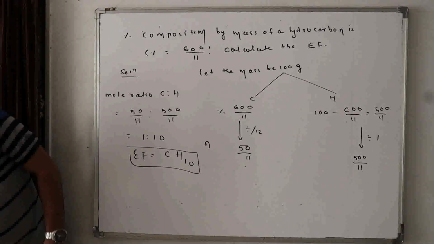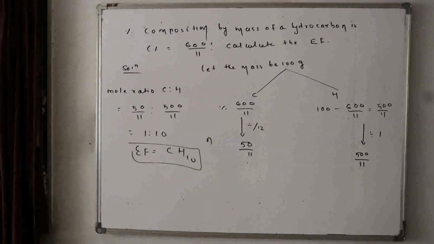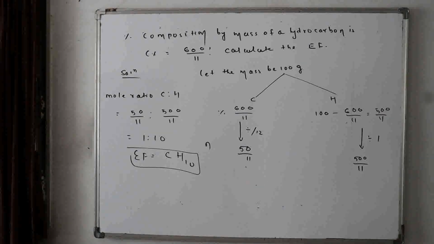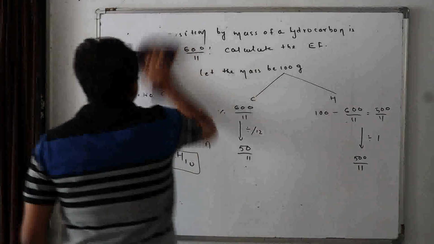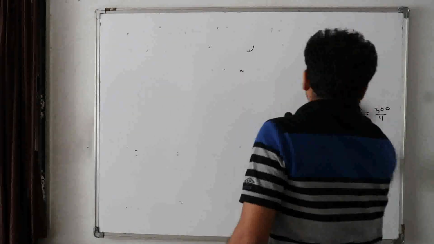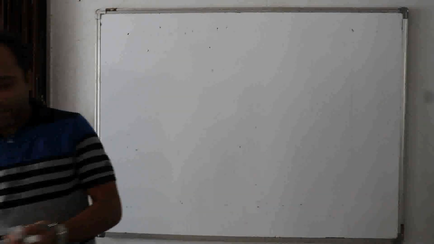Now, one more question on this percentage composition, then we will go for some miscellaneous questions. Now the next one is also a very important one. If the percentage composition by mass of a compound is given in such a manner, look here.